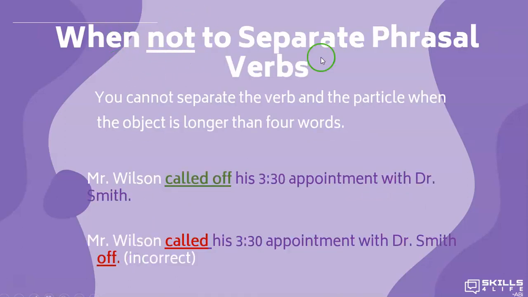When not to separate phrasal verbs. You cannot separate the verb and the particle when the object is longer than 4 words. For example, Mr. Wilson called off his 3:30 appointment with Dr. Smith. Not, Mr. Wilson called his 3:30 appointment with Dr. Smith off. The second one is incorrect.